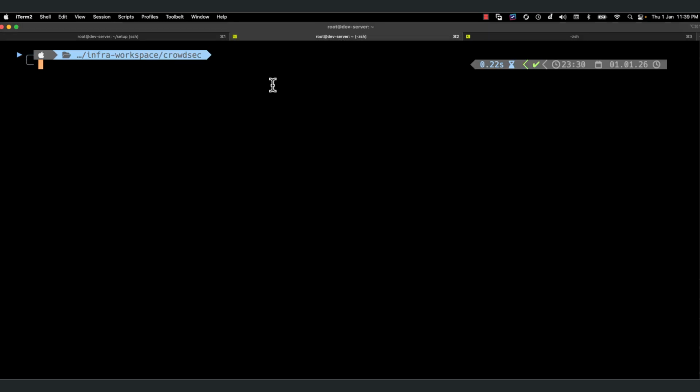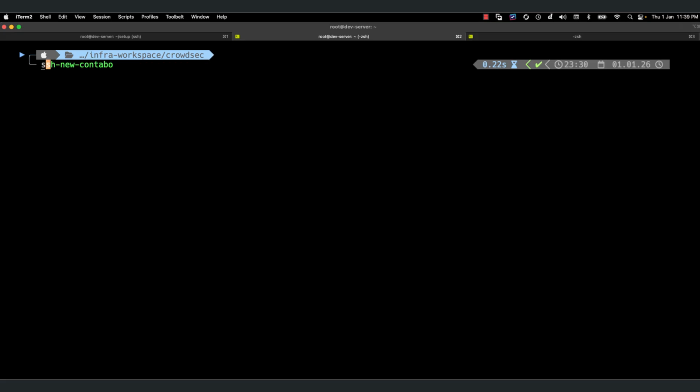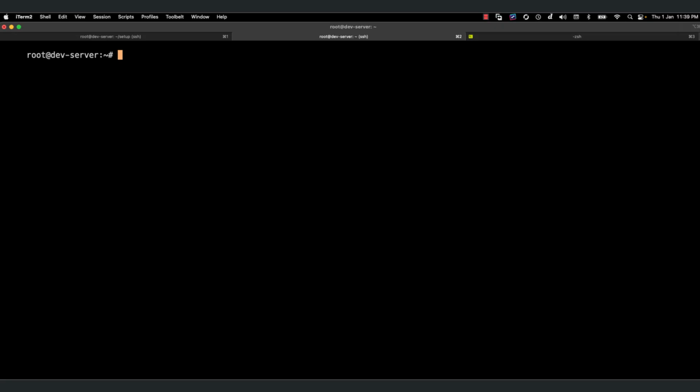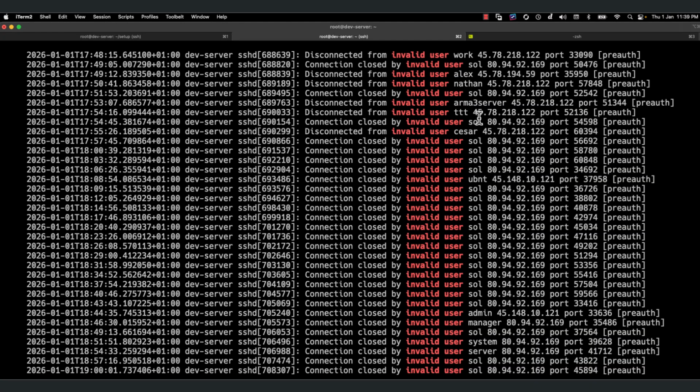Okay, let me see here. One day I just looked into this auth log and saw who all the users in it are. I could see that there are so many: Sol, admin, manager, system server, user, Ubuntu, ARM3 server. And if you see here, they have the user ID, and they have some different port. It's not port 22. They are trying to come up with some other port, and then they are just getting in there.